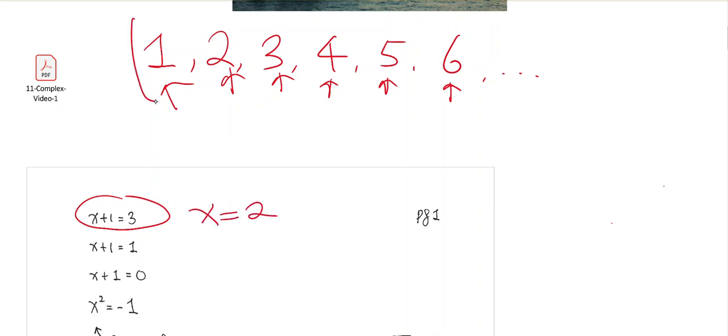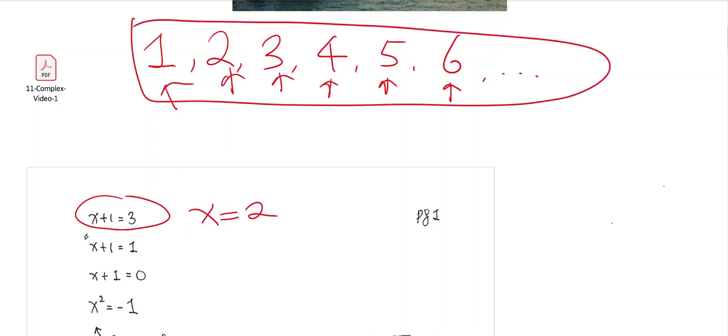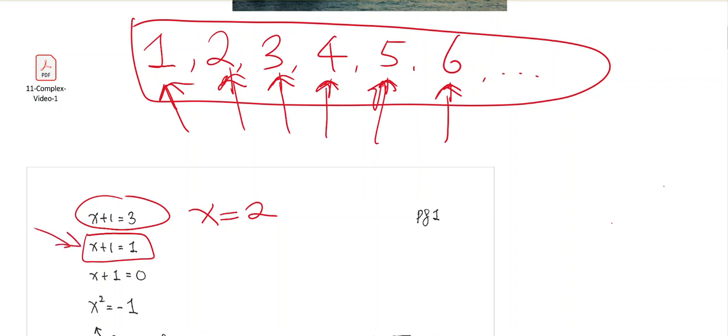But if these are the only numbers that you know, and you look at the equation x + 1 = 1, and you go through all these numbers and try to find an x that will satisfy that equation, you will find that none of these numbers will help you solve it. Which means that if you only know natural numbers, this equation does not have a solution. Now we know that the solution for this equation is actually x = 0.